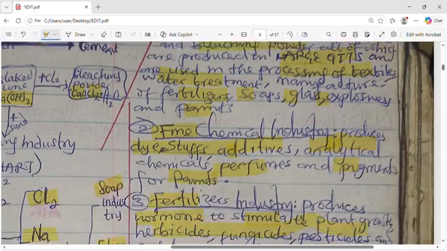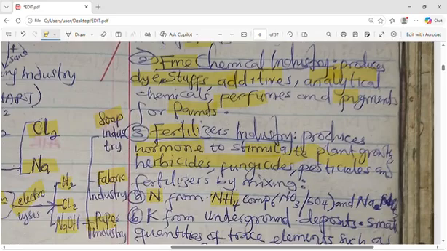Number two, fine chemical industry. That means after the heavy chemical industries have produced their own, this one will convert it to other things they want to use it for, like dyes, additives, analytical chemicals, perfumes, and other things. So that means they are products of heavy chemicals. So fine chemical is gotten from heavy chemical.